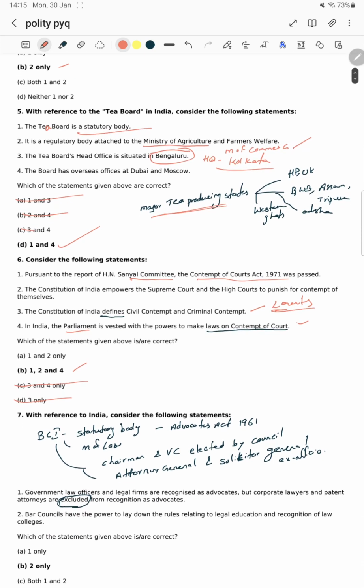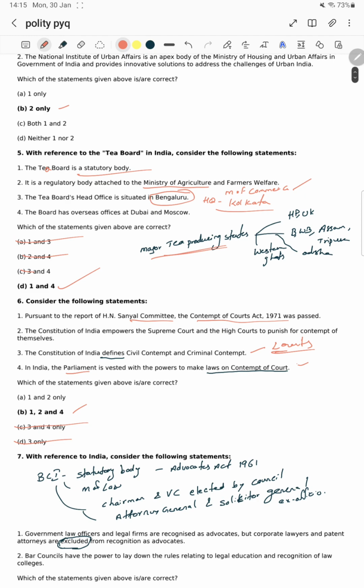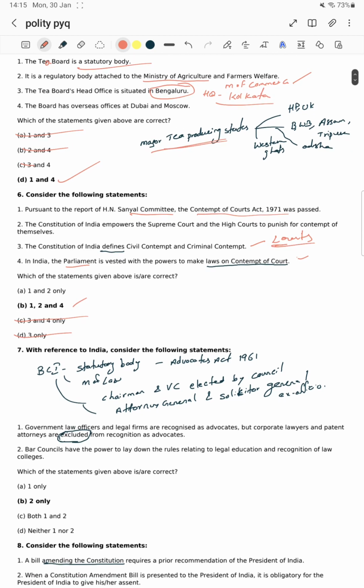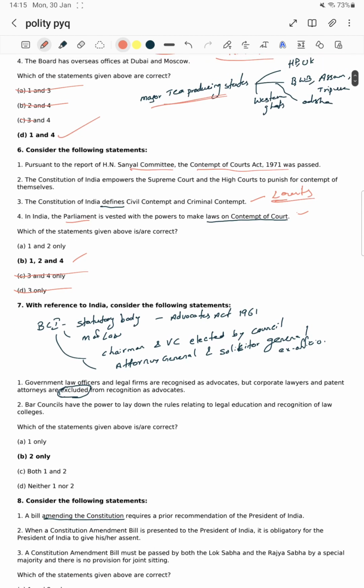Next one. Don't read whole statements and go for the answer. Just take a statement and see whether it is eliminating any of the answers. If it eliminates, go for the elimination. Or else you have to study the whole question as well.